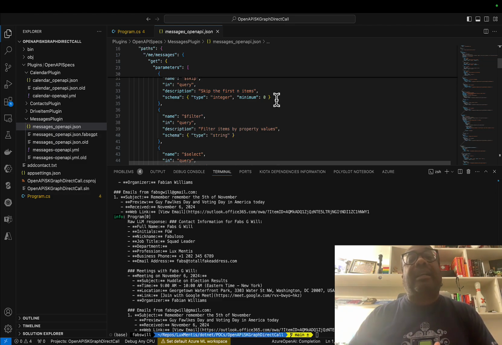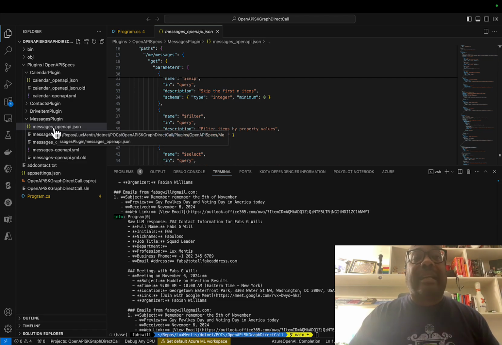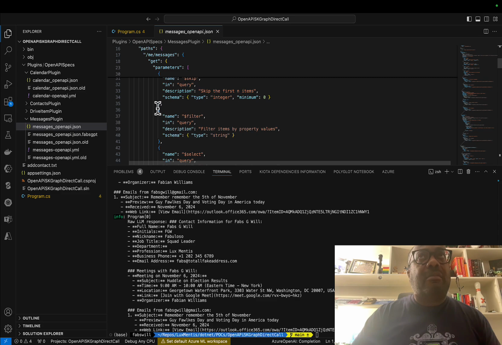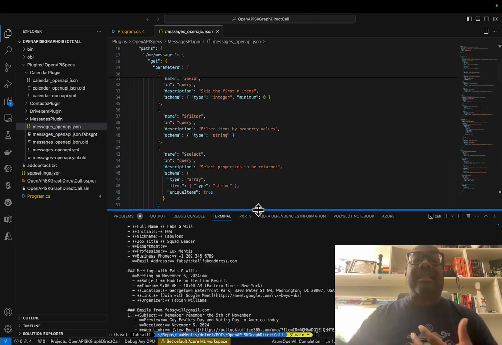And intuitively, it can figure out which ones to call. And it basically called the messages, the contacts, and the calendar. You can see it's getting late. My brain's going soft. And it did that all for you. So the next thing to do is actually now ask it to send an email. I've done that already. I think you saw that already, but this one is the first time I'm doing all three. So if we get a little bit more creative with the prompt, we should be able to do stuff.